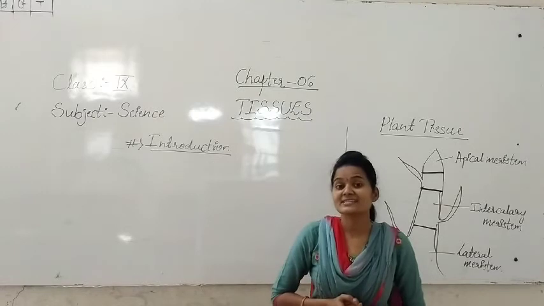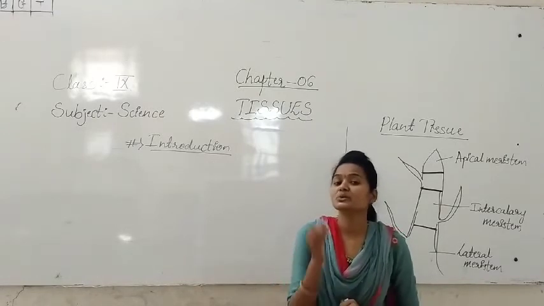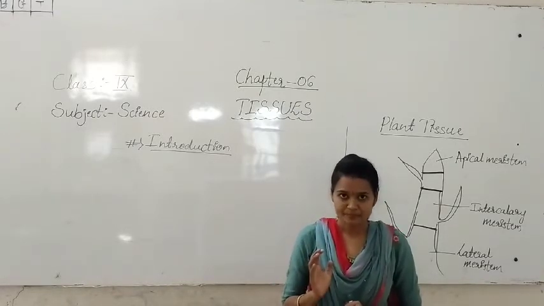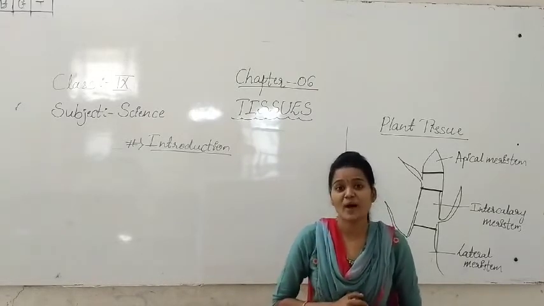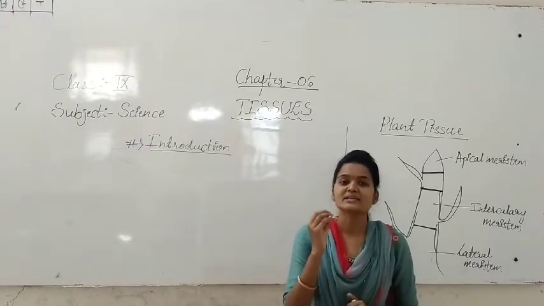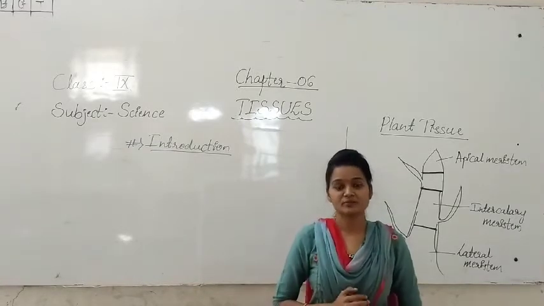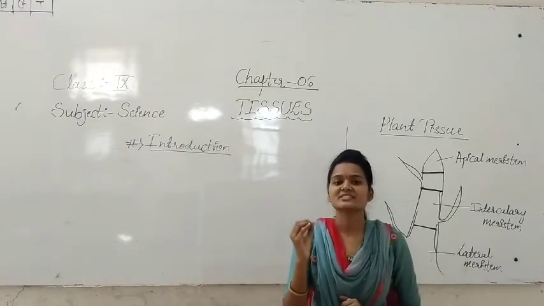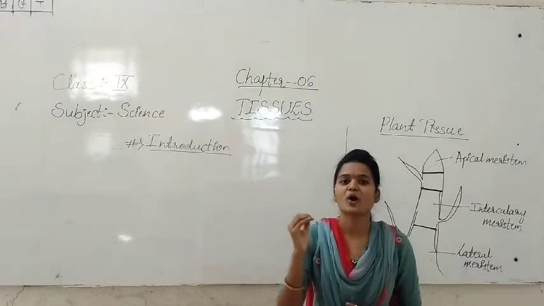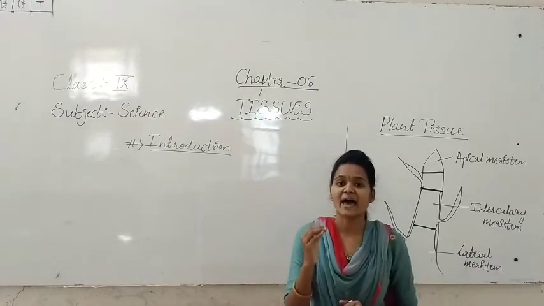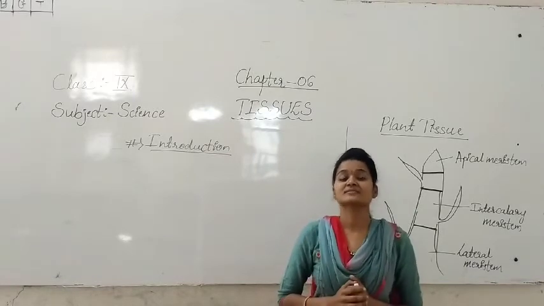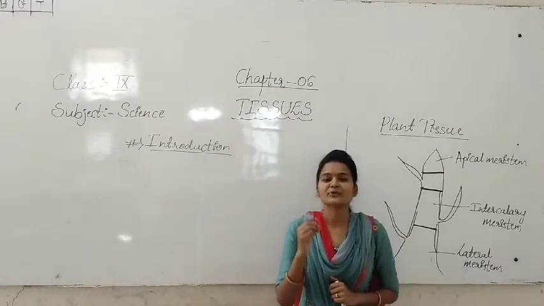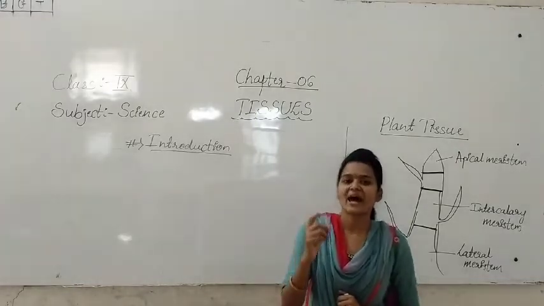So like that, cell is also very, very important to an organism. That's why cell is the basic fundamental unit. We are calling cell the basic fundamental unit of an organism. Otherwise, one more definition: cell is the structural and functional unit of life.